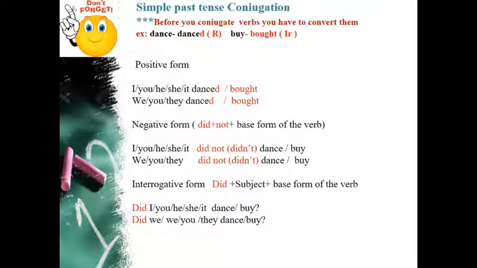But before you conjugate the verbs, you have to convert them. For example, we have two verbs: dance, which is converted into danced, and we detect from the d ending that this verb is a regular one, while buy is converted into bought, and it is labeled as an irregular verb. So let's proceed with the conjugation. I danced, you danced, he, she, it danced. We danced, you danced, they danced.